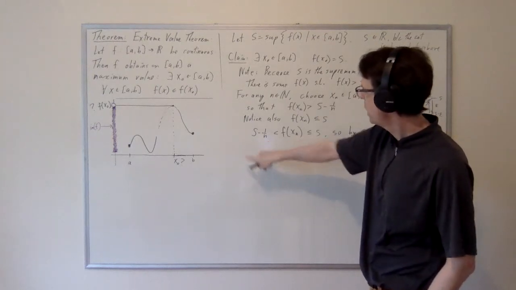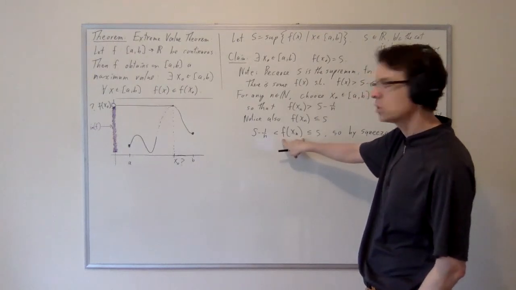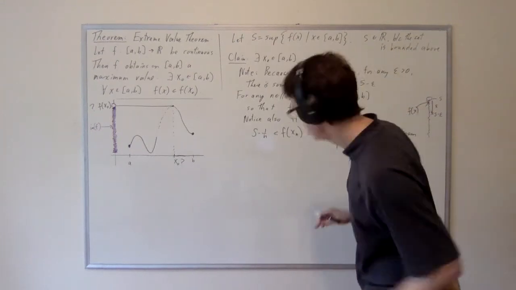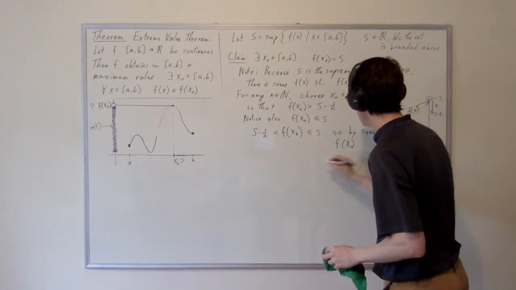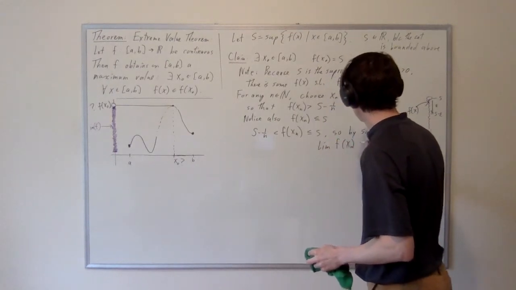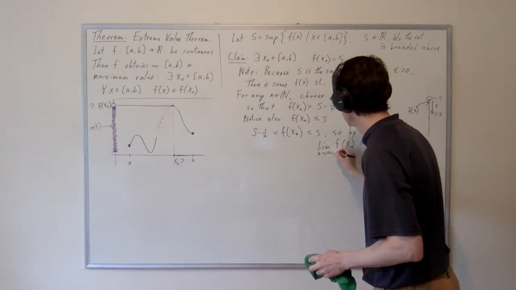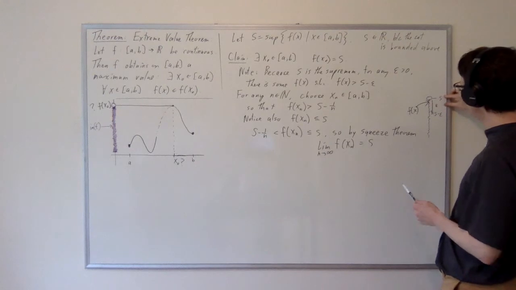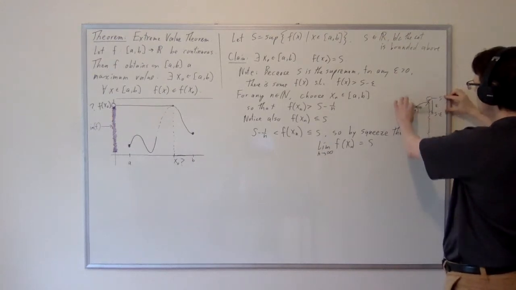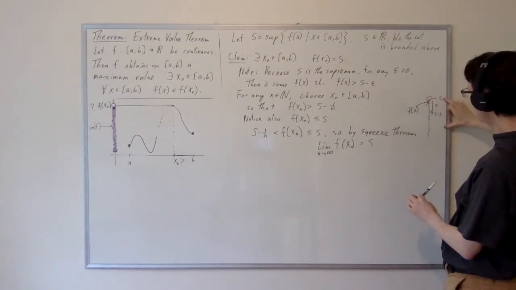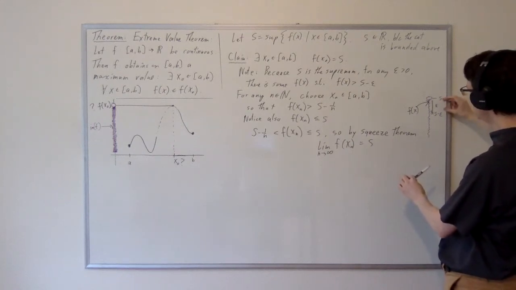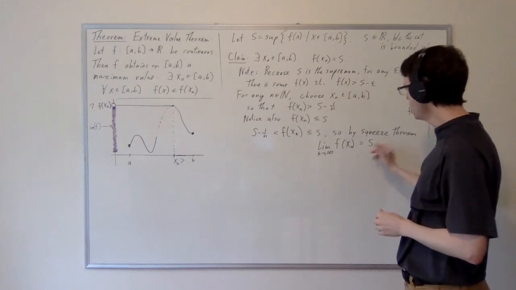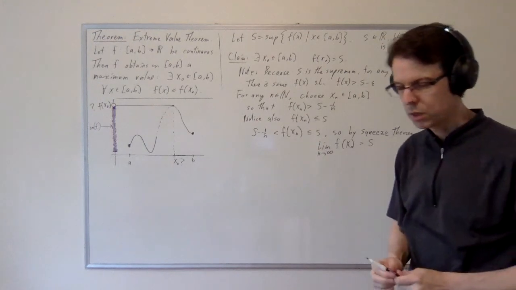since this sequence converges to s, and this sequence converges to s, and this sequence is trapped in between, the sequence f of xn converges to s. Which, of course it does, right? Because we've been decreasing the epsilon value and then choosing an f of x value in between, like s minus 1 over 1, s minus 1 over 2, s minus 1 over 3, s minus 1 over 4. And so they're getting closer and closer to s. So we have the f of xn's converge to s.